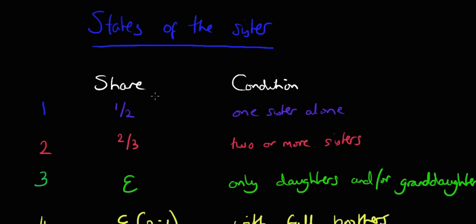What I've done is I've actually written out the various states because it will save a bit of time. And so what we'll do is we'll go through the various states and just clear up what exactly the sister gets and when. I've put states of the sister, but it should actually be the full sister here, because as we know there's a maternal sister who has different shares, and there's also a paternal sister who's also different. So it's the full sister we're talking about.